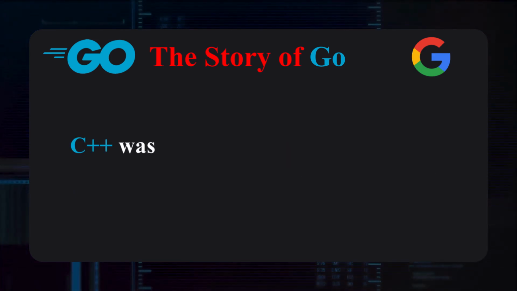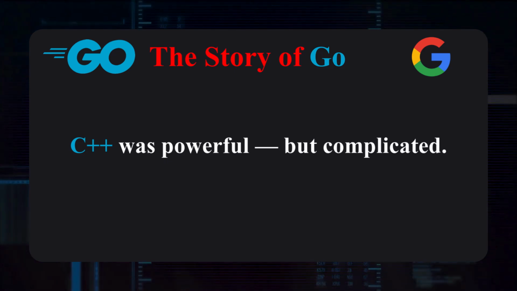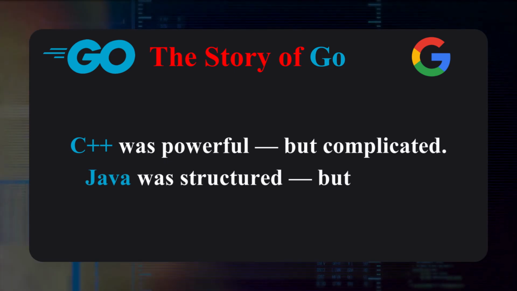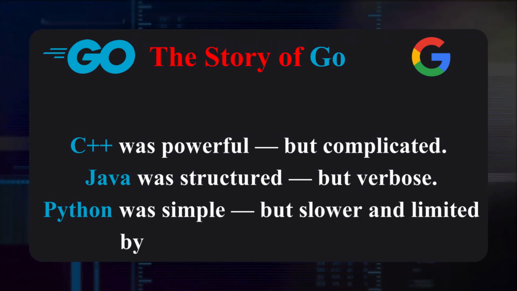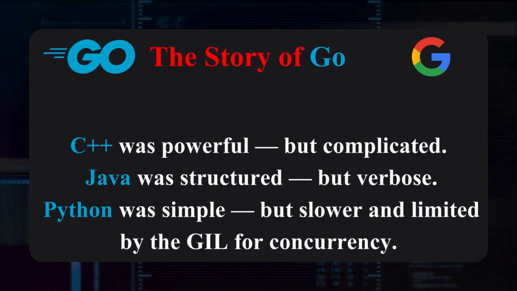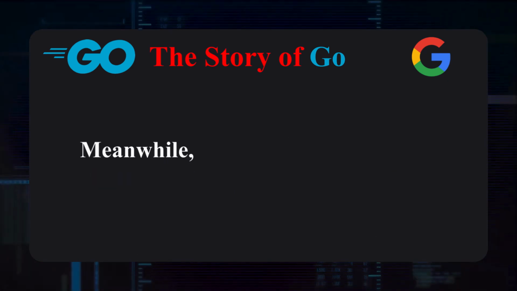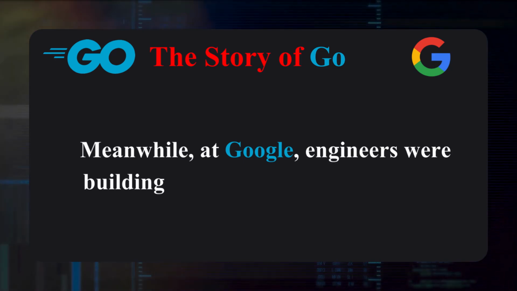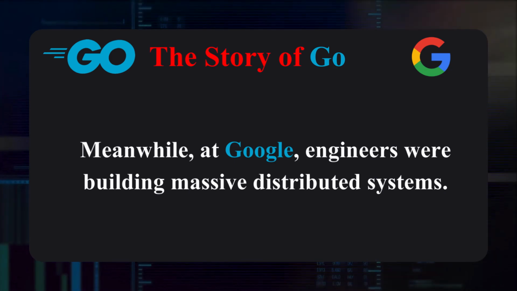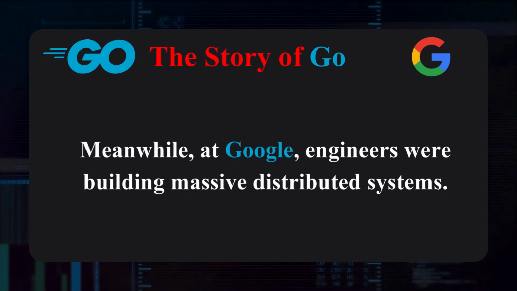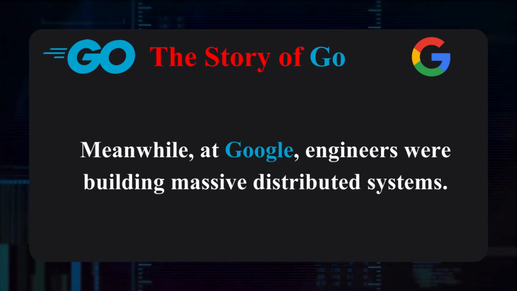C++ was powerful but complicated. Java was structured but verbose. Python was simple but slower and limited by the GIL for concurrency. Meanwhile, at Google, engineers were building massive distributed systems. Compilation time was long, build systems were complex, concurrency was difficult.